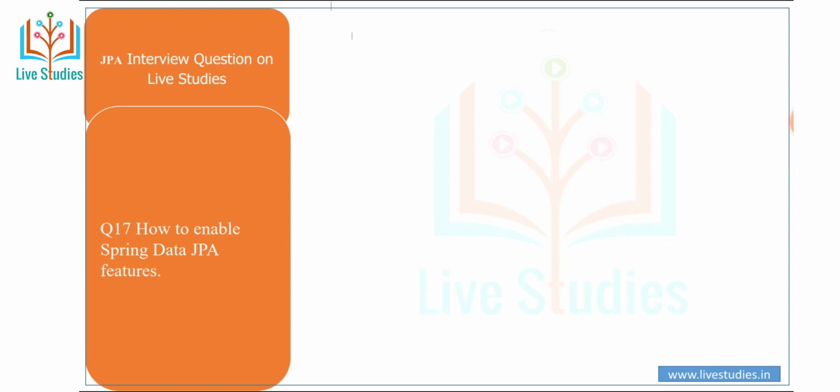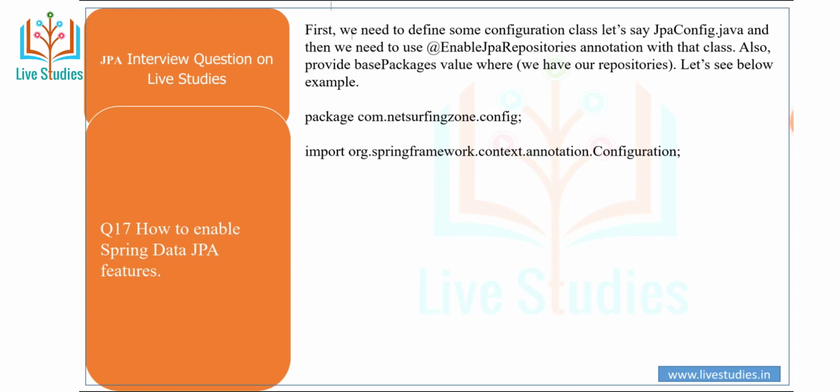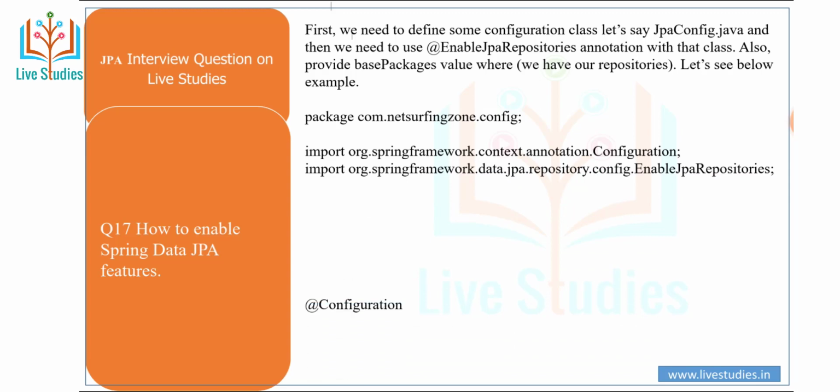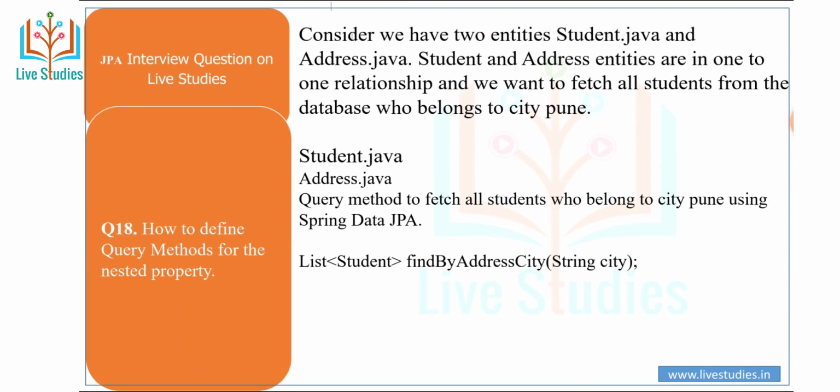For example, create the package com.networks.configuration. Second, import the annotation configuration, then import the JPA repository package. @Configuration, @EnableJpaRepositories, just as I told you, then the base package configuration, then the class. Okay, you can create it.